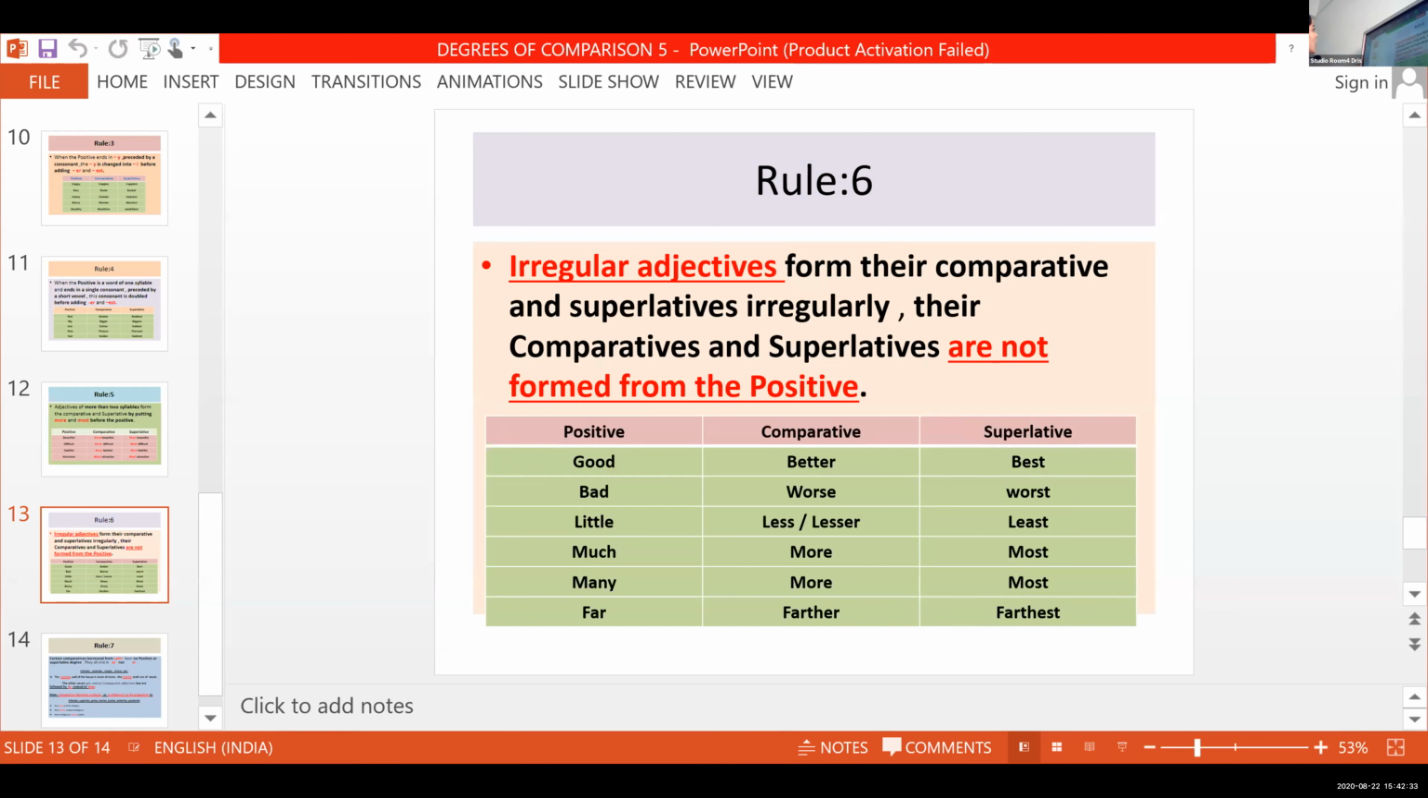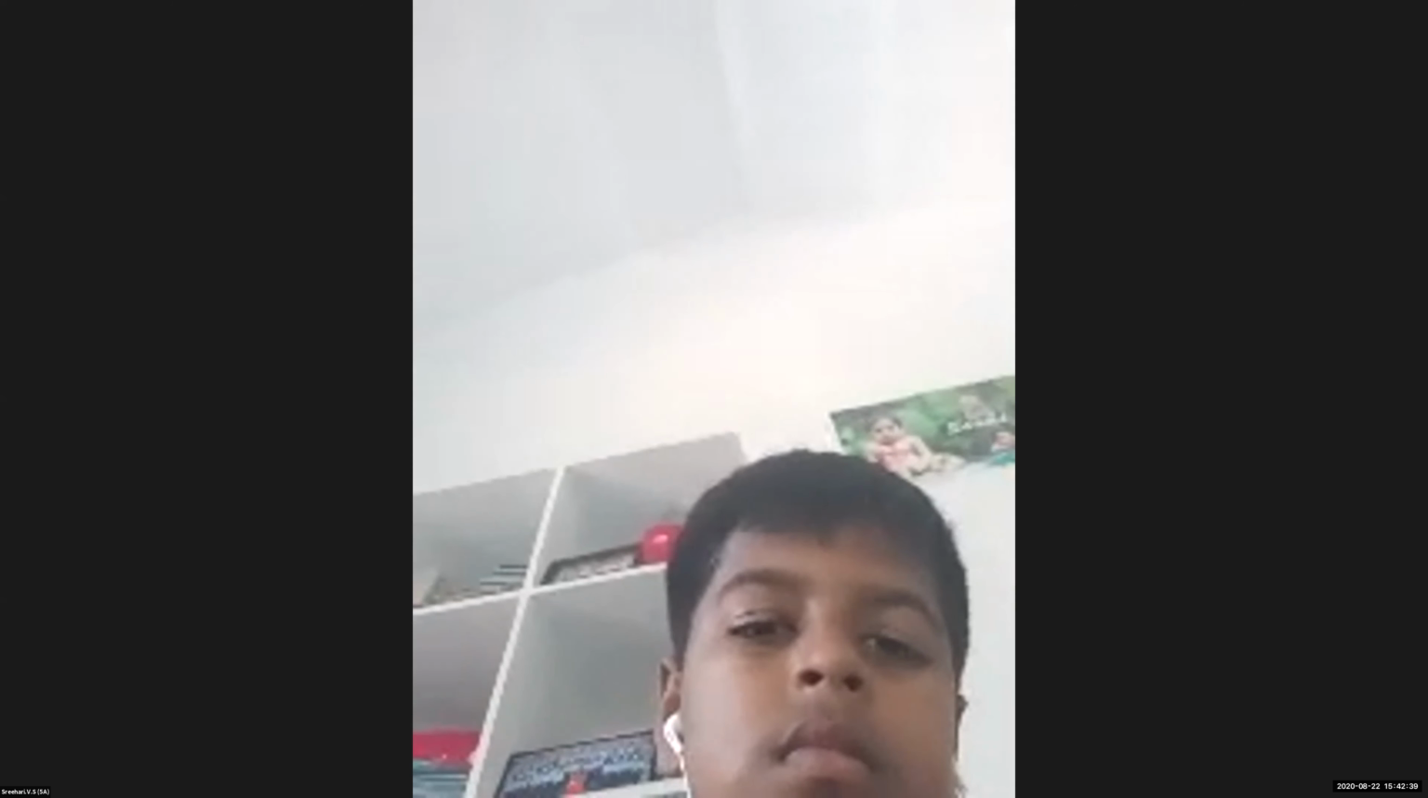Okay, so we are going to talk about irregular adjectives. What is the difference between regular adjective and irregular adjective? Why is it called an irregular adjective? Some irregularity. What do you mean by irregular? Have you heard of irregular verbs in English grammar? Regular verbs and irregular verbs?